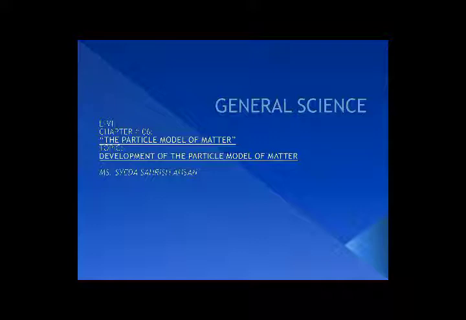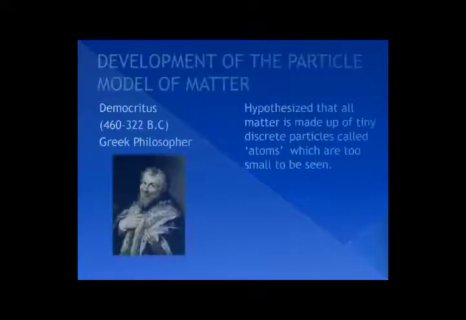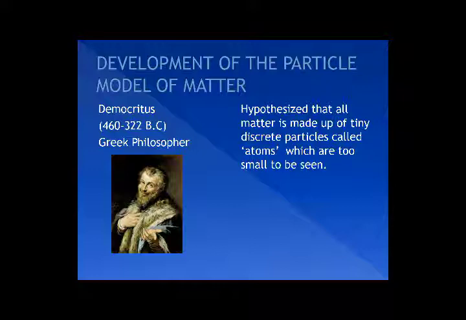So, my dear students of Level 7, today we are going to continue our chapter number 6, which we have already started in our previous Zoom class, that is the particle model of matter. In the previous class, we discussed the Brownian motion and the diffusion phenomena of matter. Today we are going to continue with the topic development of the particle model of matter. In this, we are going to discuss the hypotheses or inferences of different scientists which they have given regarding the explanation of matter.